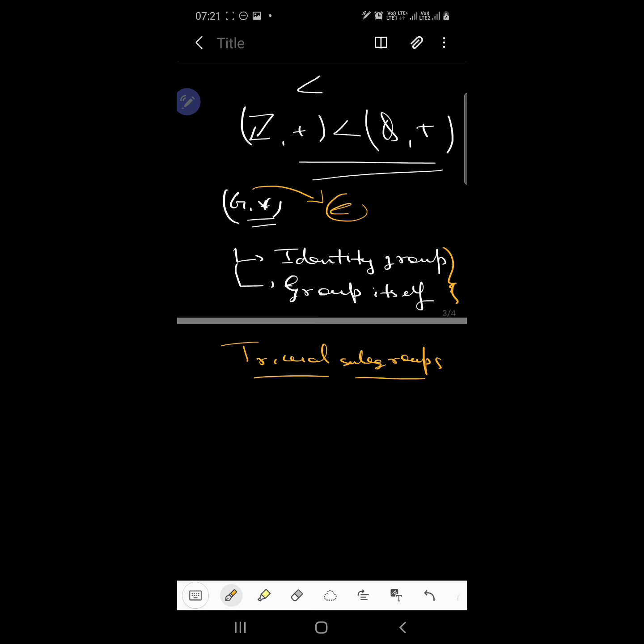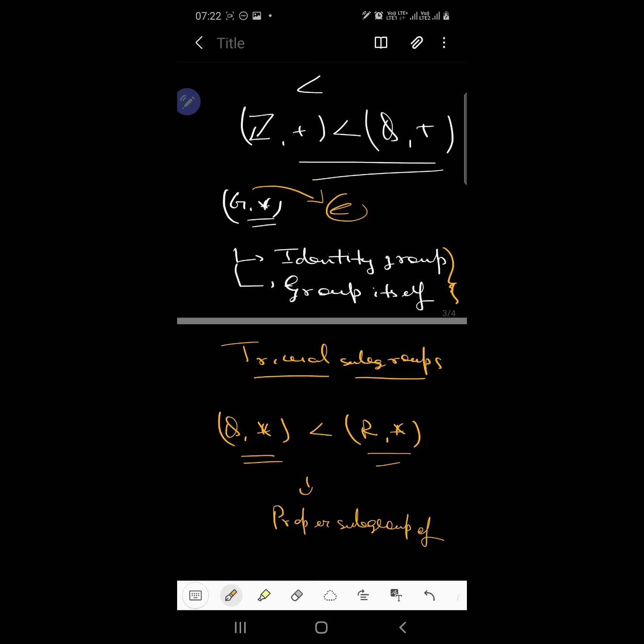Got it? For example, this is the multiplicative group of rationals and this is the multiplicative group of real numbers. So the multiplicative group of rationals is a proper subgroup of the multiplicative group of reals.